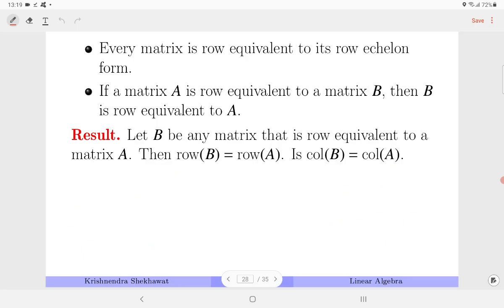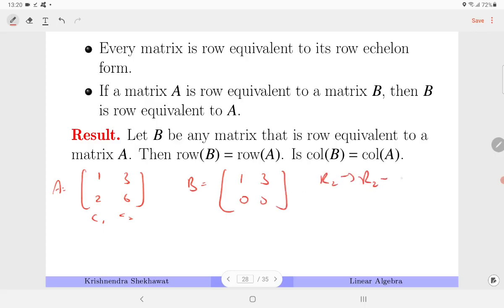What do you think? Does the same result hold for column space, which means, do you think column A is equal to column B? Actually not. So consider A is [1 2; 3 6]. These are C1, C2, and you apply a row operation. So you are reducing R2 to R2 minus 2R1. Wait, the operation gives you B is equal to [1 3; 0 0].